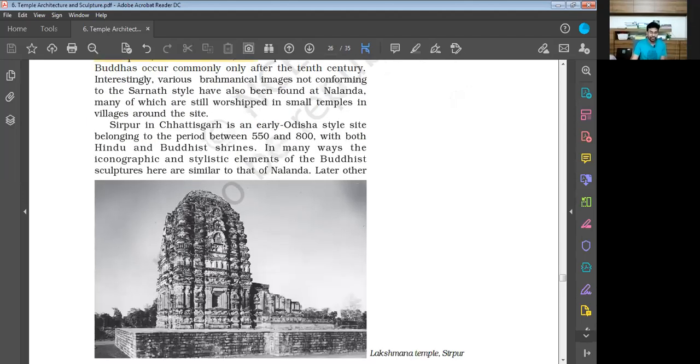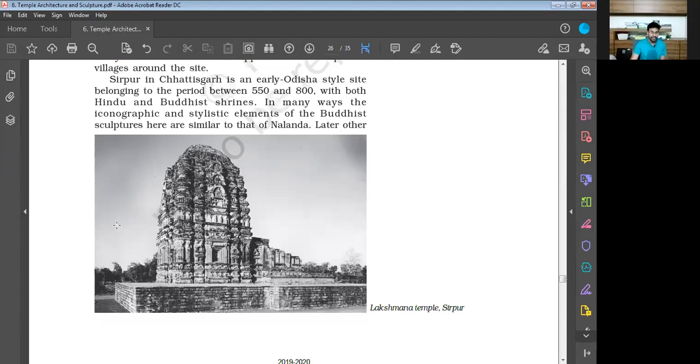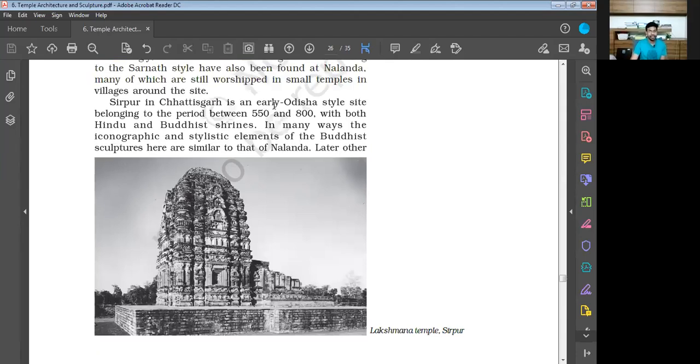Now let us read further. Sirpur in Chhattisgarh is an early Odisha style site. The name of the site is Sirpur. It belongs to the period between 550 and 800, with both Hindu and Buddhist shrines.